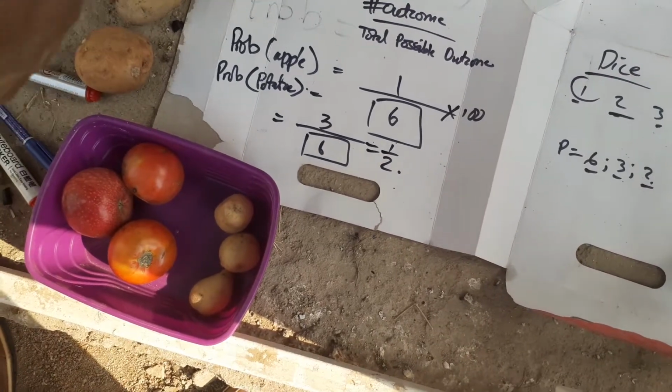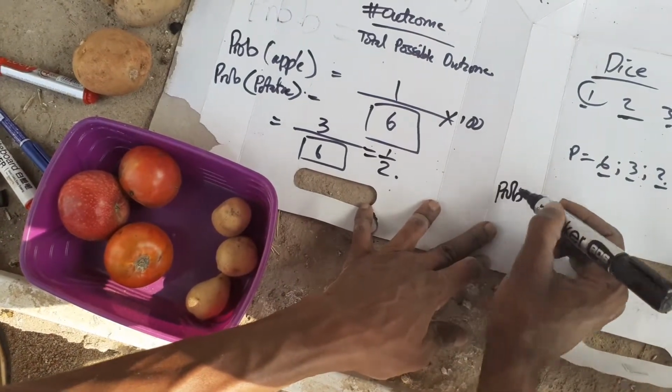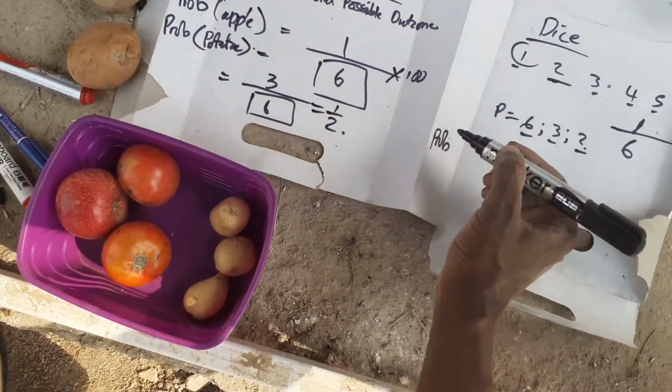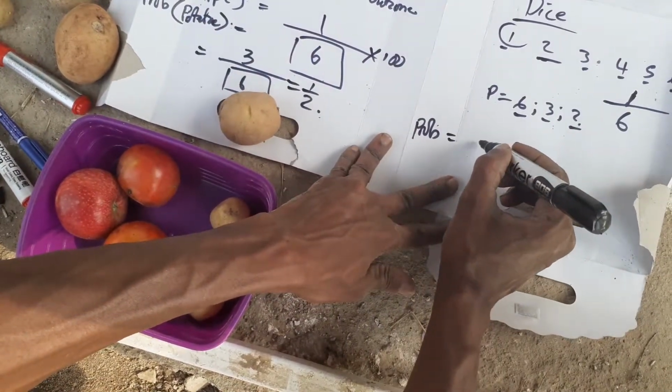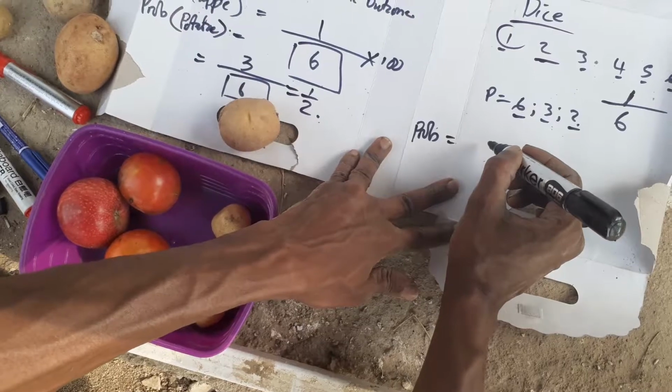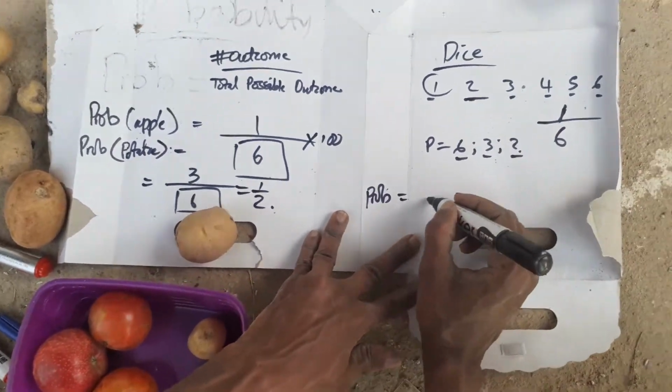And to finish it off, the probability of picking a tomato. I'm running out of space here. I was just thinking of reaping the potatoes today, but now I'm doing a maths lesson, which of course I'm good at.